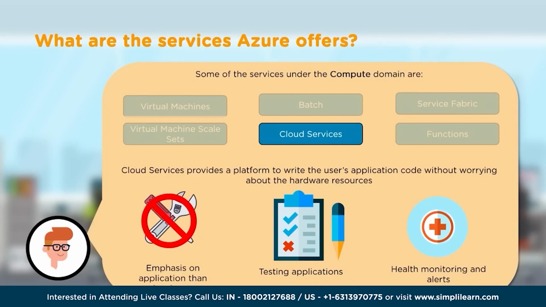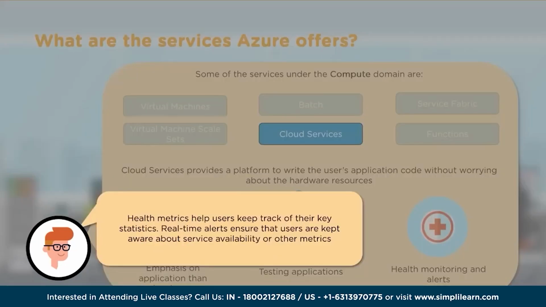And not only that, it gives us health monitoring alerts. It helps us to monitor the health and availability of our application. And there is a dashboard we can benefit from when we use Azure Cloud Services, and that shows the key statistics all in one place. And we can also set up real-time alerts to warn when a service availability or a certain metric that we are concerned about degrades.